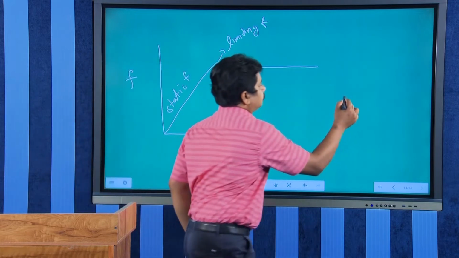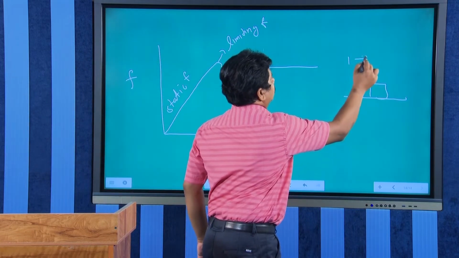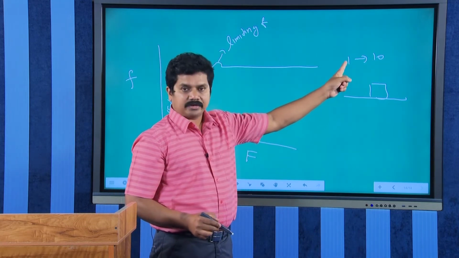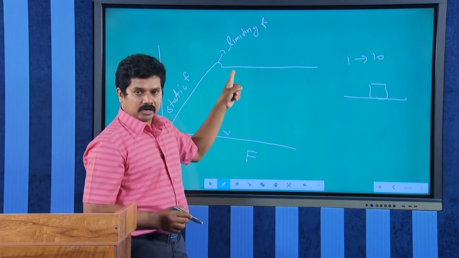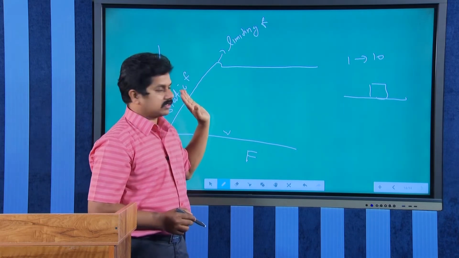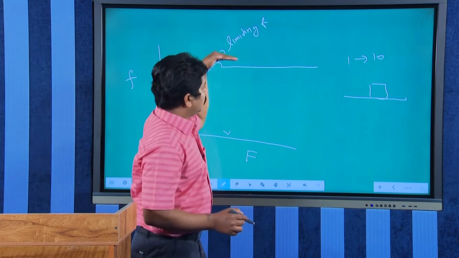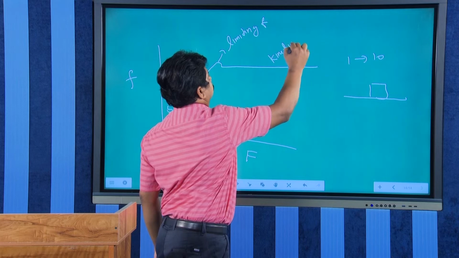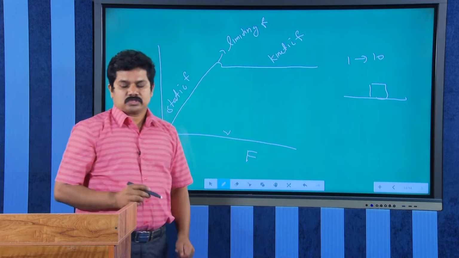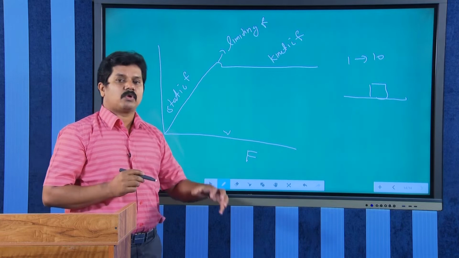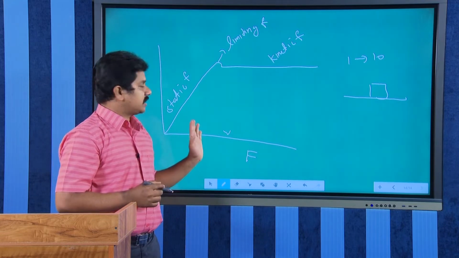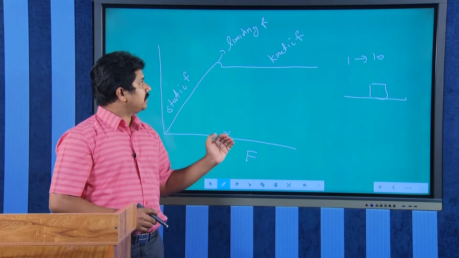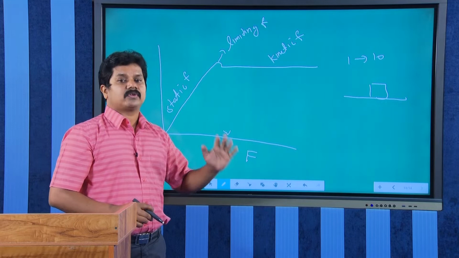In our example, up to 10 Newton there is no relative motion, so that is called static friction. After 10 Newton, the block will move, and this is called kinetic friction. Static friction is the frictional force acting on the block before the motion starts, and limiting friction is the friction just before the motion starts.